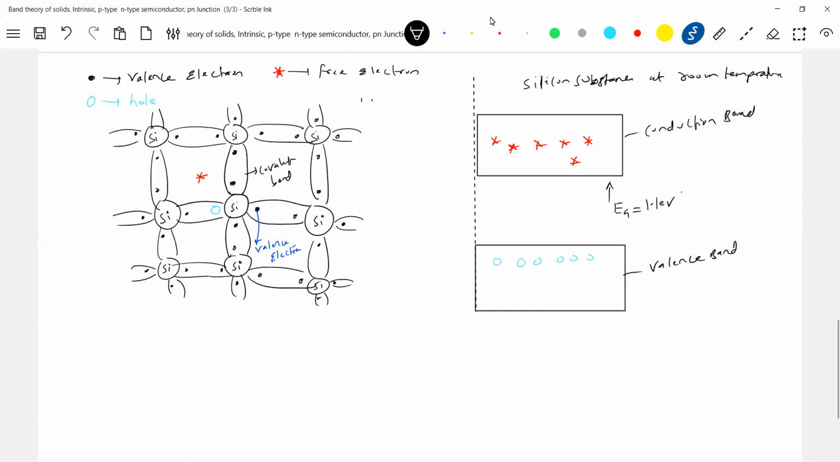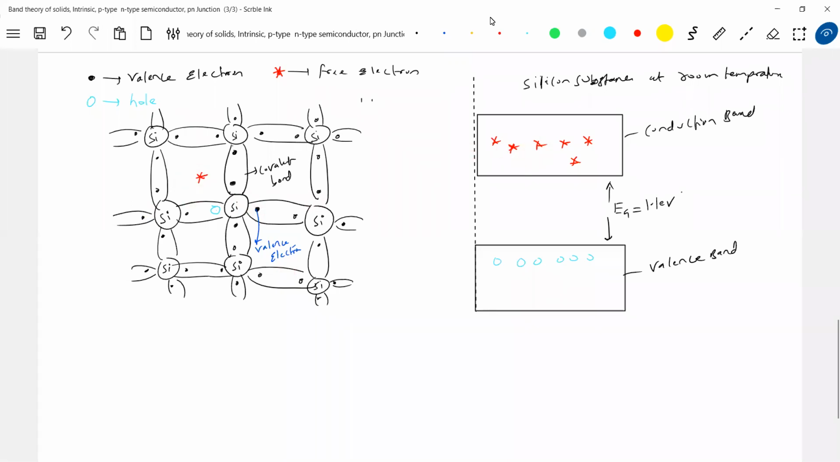Why do these electrons come? Due to thermal agitation, what will happen to the atoms? These silicon atoms will vibrate. When they vibrate about their mean position, the outermost valence electrons gain sufficient kinetic energy and jump to the conduction band. If they possess more energy than what is needed, they'll jump to a higher state. Now this particular electron is not bound to the atom. It is free to move inside the material. This is called a free electron.